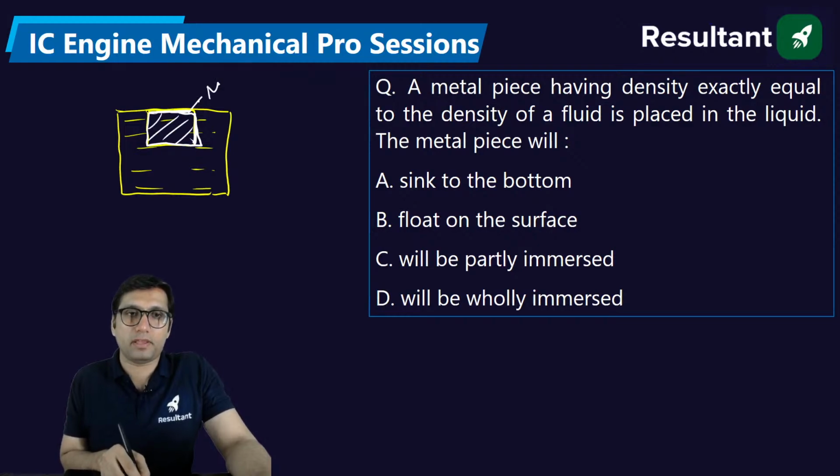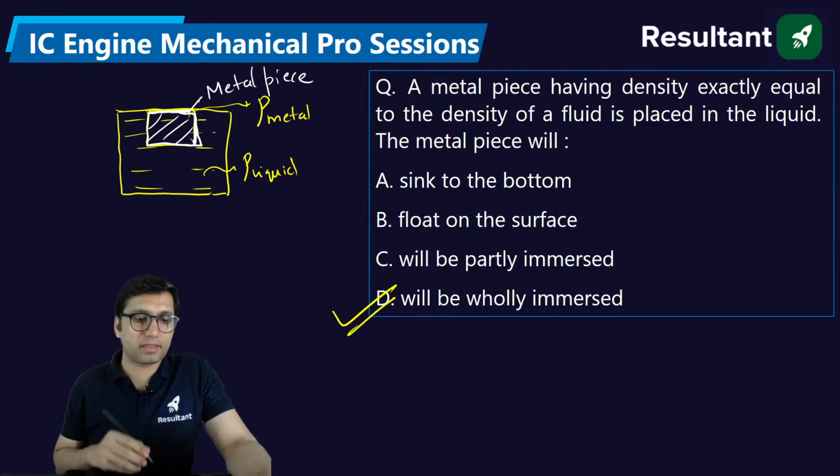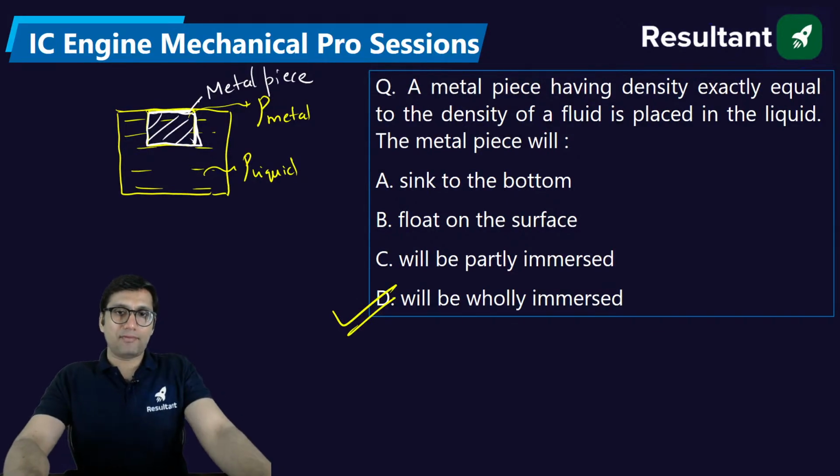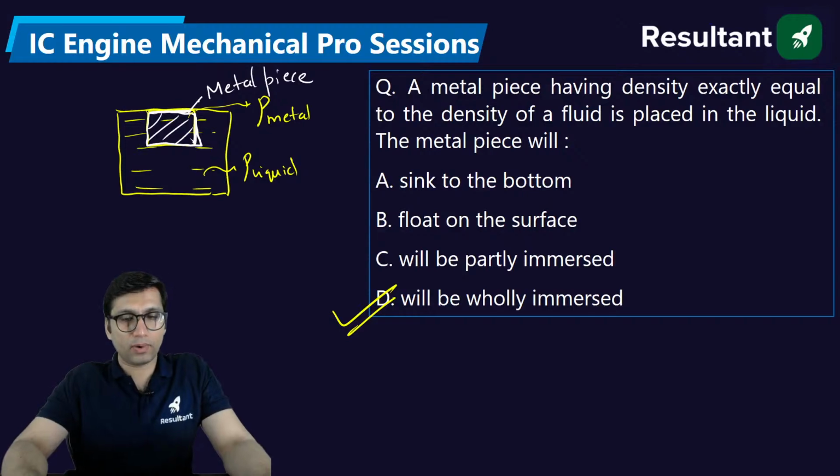If the density of the metal piece is equal to the density of the liquid in which it is kept, then what will happen? The metal piece will be wholly immersed, but not sink to the bottom.